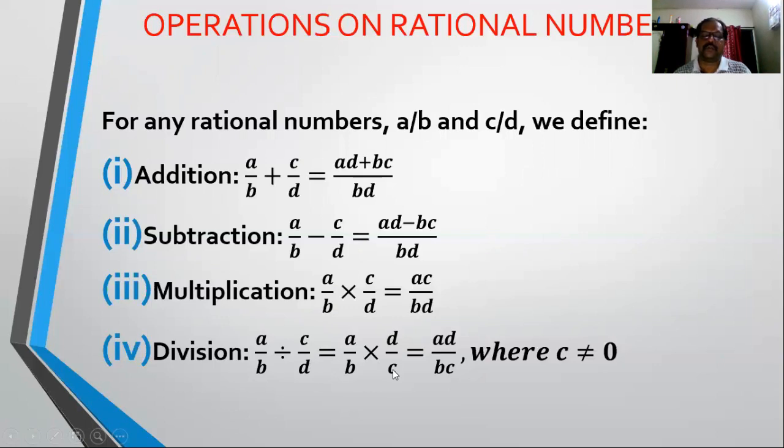Clear? So again we just take the multiplication of these two rational numbers. The reciprocal of C by D will also be a rational number, D by C. Taking the product of numerators and denominators gives us a rational number again, and in this way we get the division of two rational numbers. So that is the operations on rational numbers, or you can say the algebra of rational numbers: addition, subtraction, multiplication and division of two rational numbers.